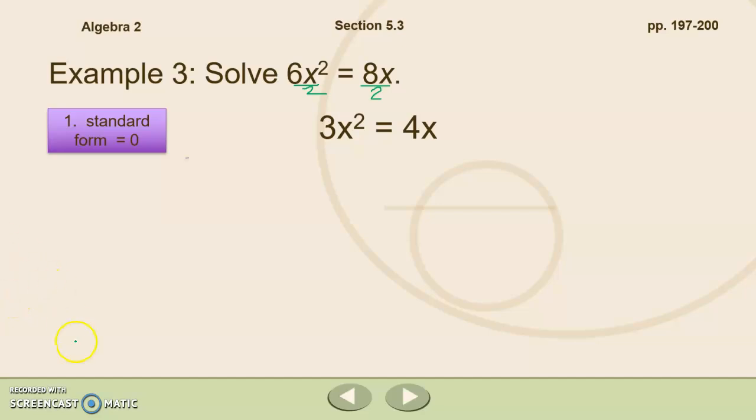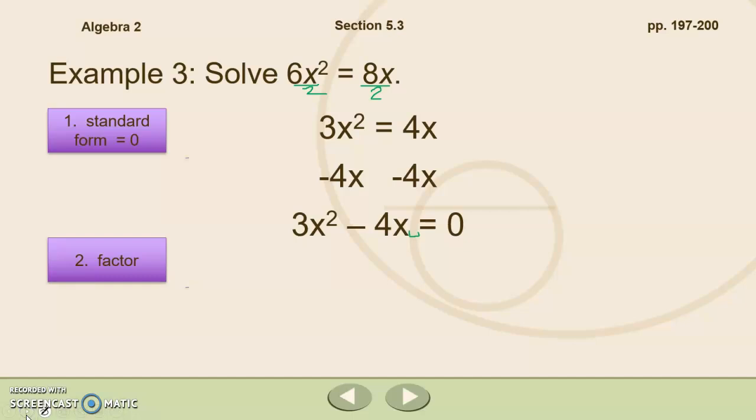Once I have 3x squared equals 4x, I can put that in standard form. Subtracting 4x from both sides, I get 3x squared minus 4x equals 0. Notice that I don't have a constant term here, a c term. From this point, we're going to go ahead and factor. We're going to look and see if there are any greatest common factors, which there are. I have an x that can be taken out of both of these, which leaves me with x times 3x minus 4.